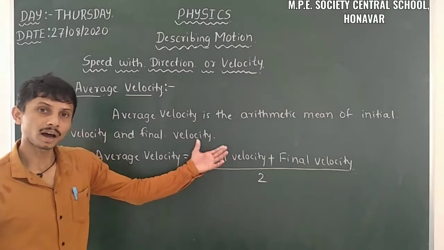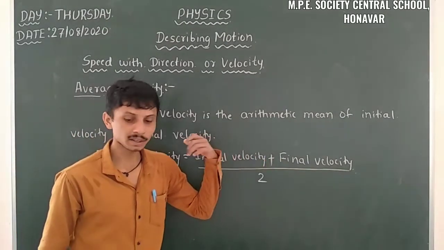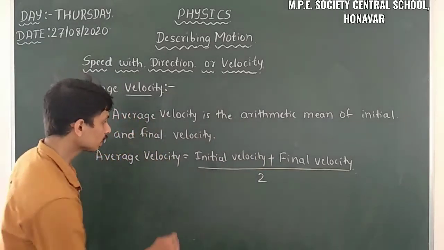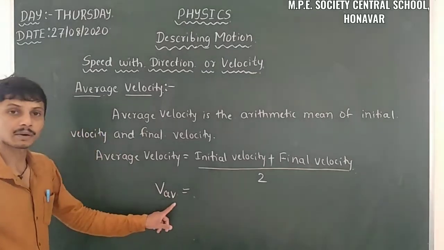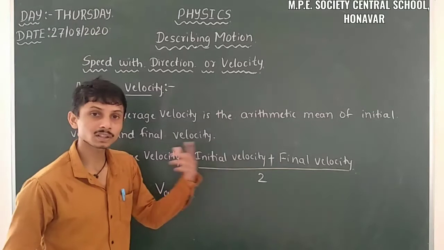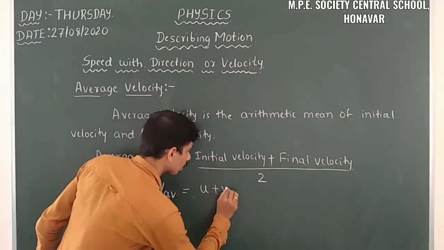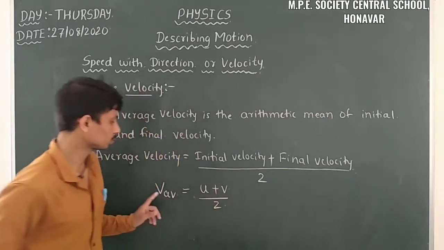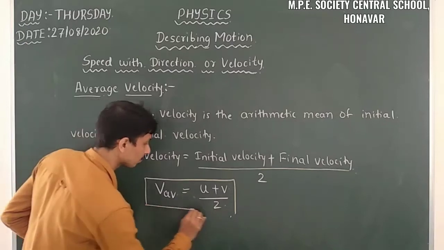So we get the arithmetic mean. We have to calculate the arithmetic mean of initial velocity and final velocity. Here I will take V_av, which means average velocity, equal to initial velocity, which I will take as u, plus final velocity as small v, divided by 2. So this is the formula for calculating the average velocity.